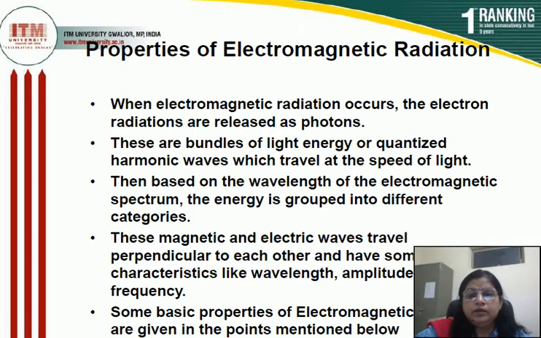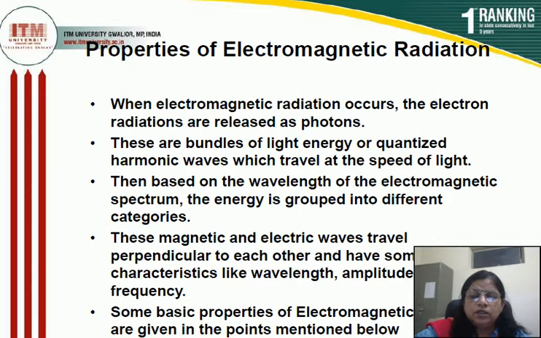We know that electromagnetic radiations are prepared from two fields, the electric field and the magnetic field. In the combined form, these radiations are known as electromagnetic radiation, and these are the energy packets. So, when electromagnetic radiation occurs, the radiation is released as a photon. According to the Planck quantum theory, that is E is equal to h nu, electromagnetic radiations always travel in the form of small energy packets. These energy packets are known as photons.